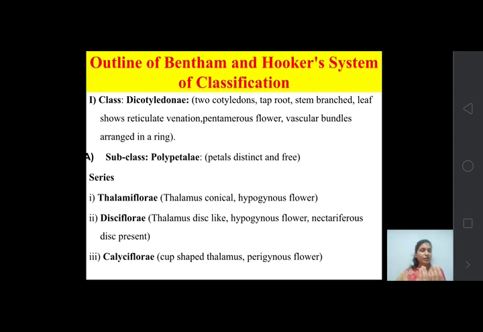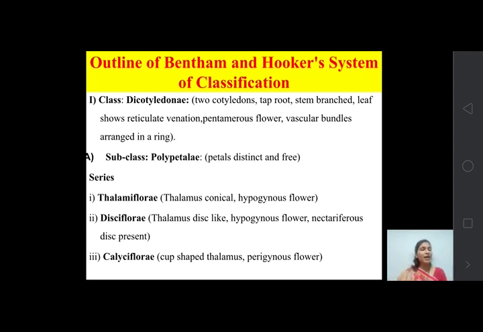Again in that group, that is Polypetalae, on the basis of the structure of thalamus, they are divided into three parts that are known as series. So all the polypetalous plants are grouped again into three parts.